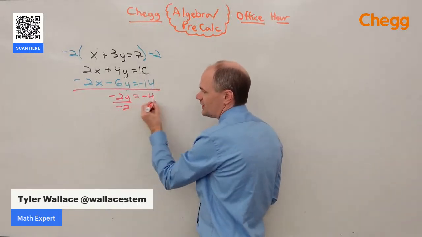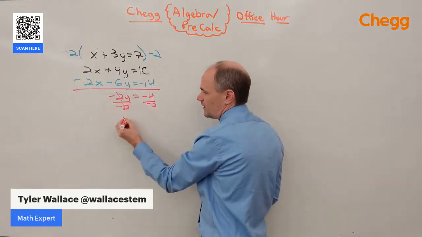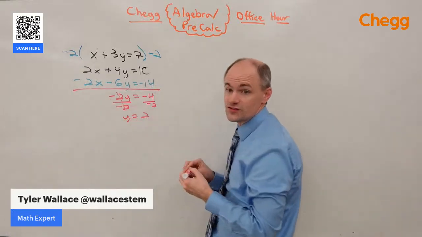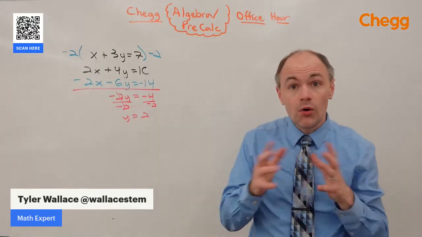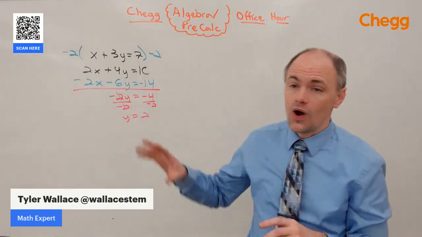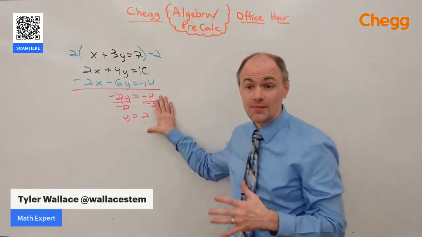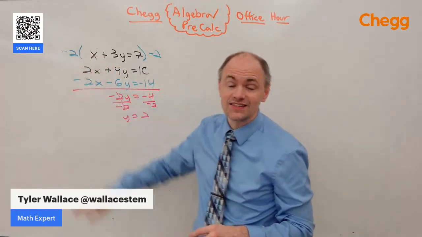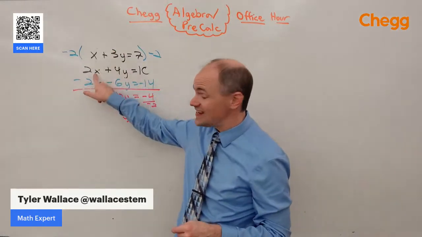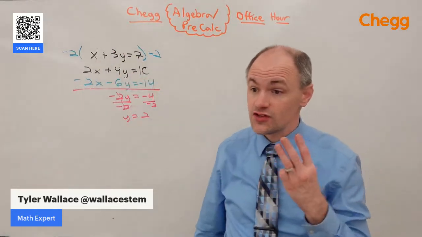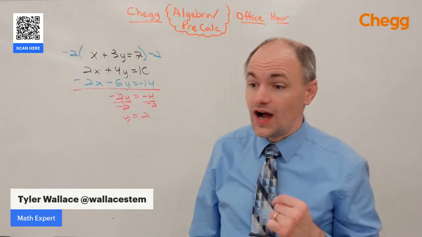Divide both sides by negative 2. And we find out y is equal to a positive 2. Same answer we got before. So really, we've got multiple ways to go about solving. One is by this method. It's called elimination because we eliminated the x's. The other way is called substitution because we substituted in the value for x. And there's a third way called graphing.